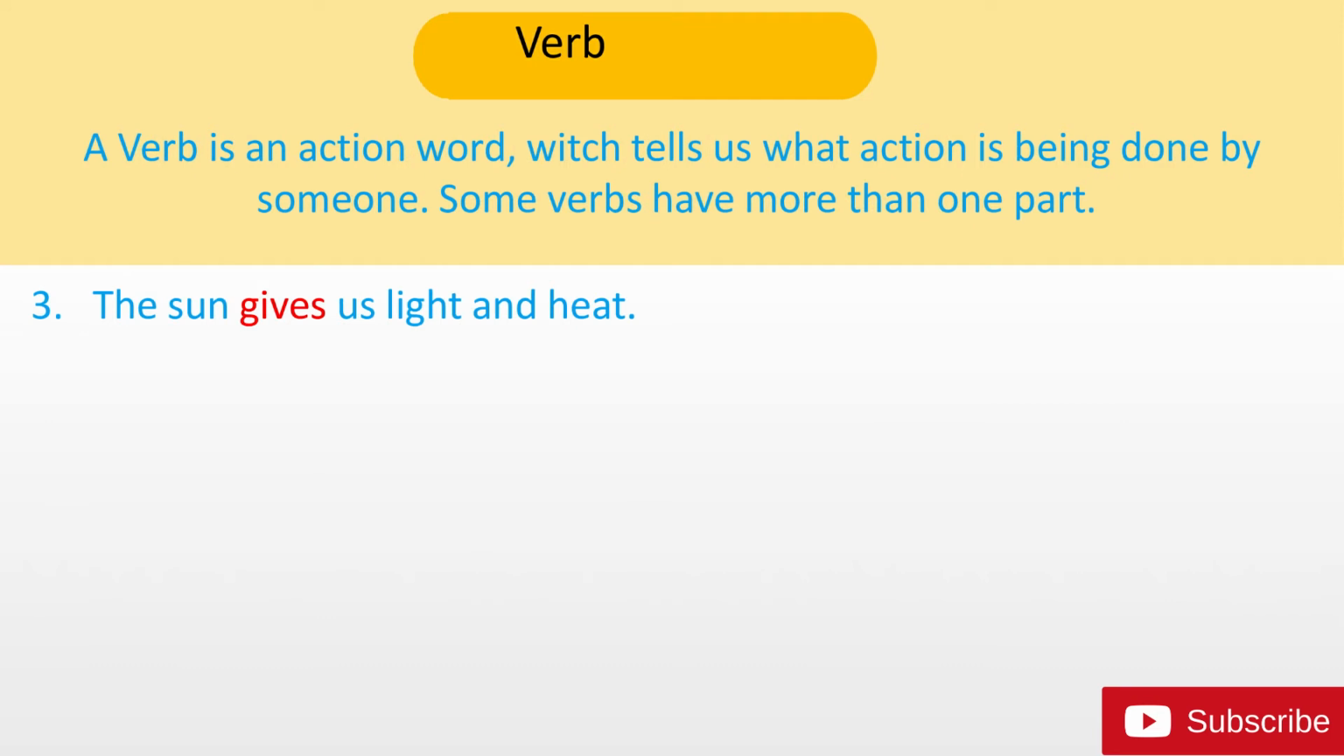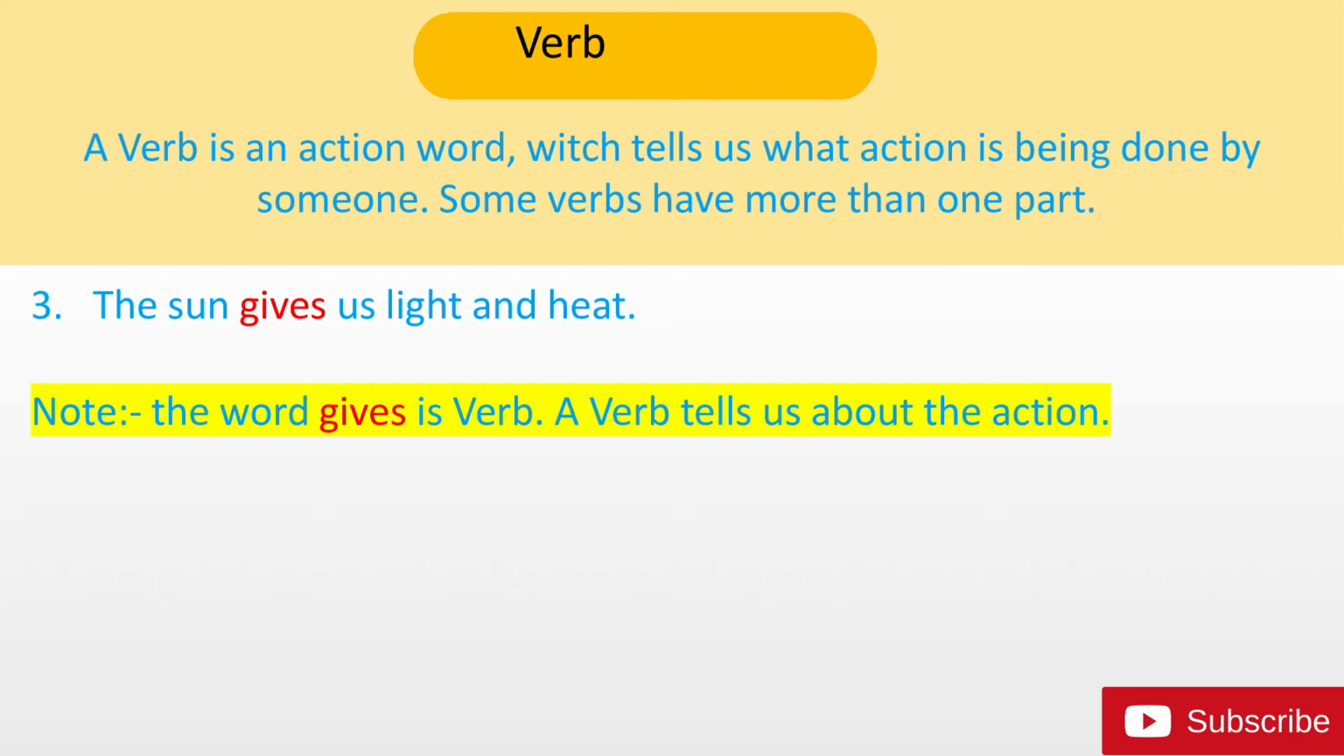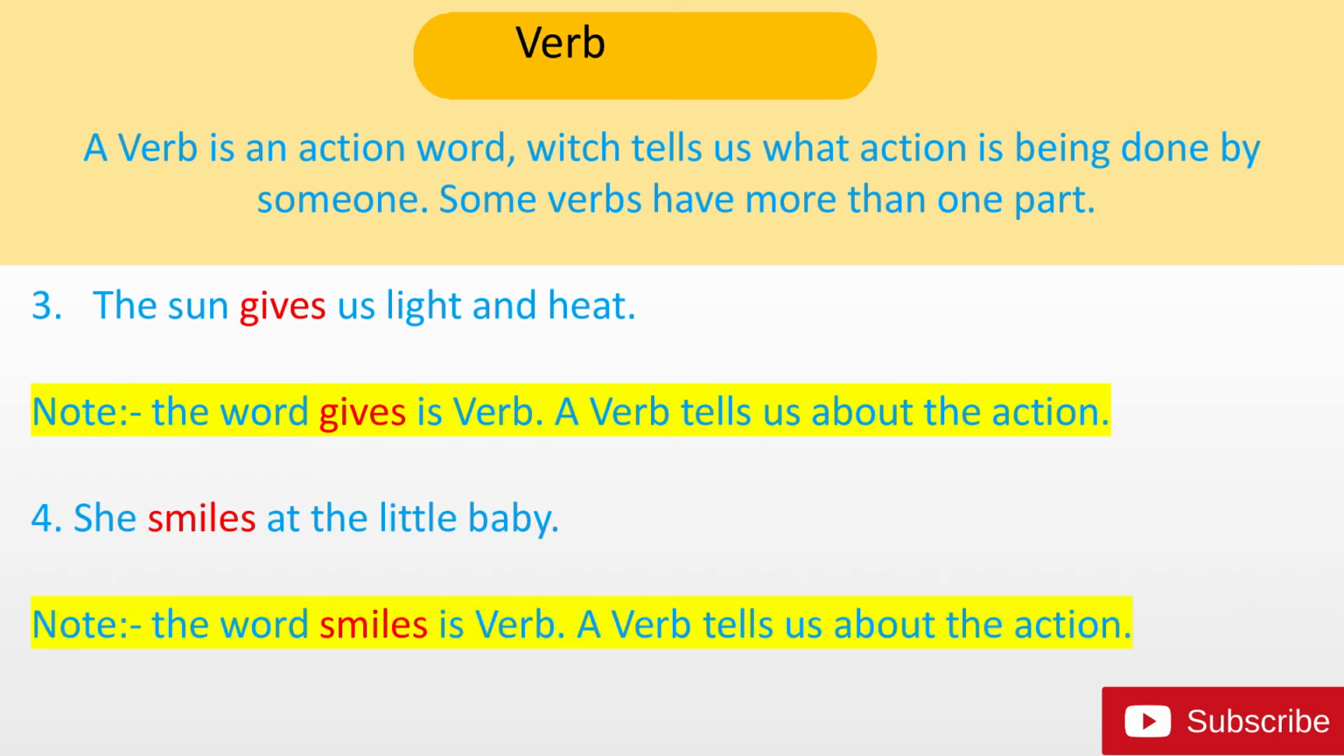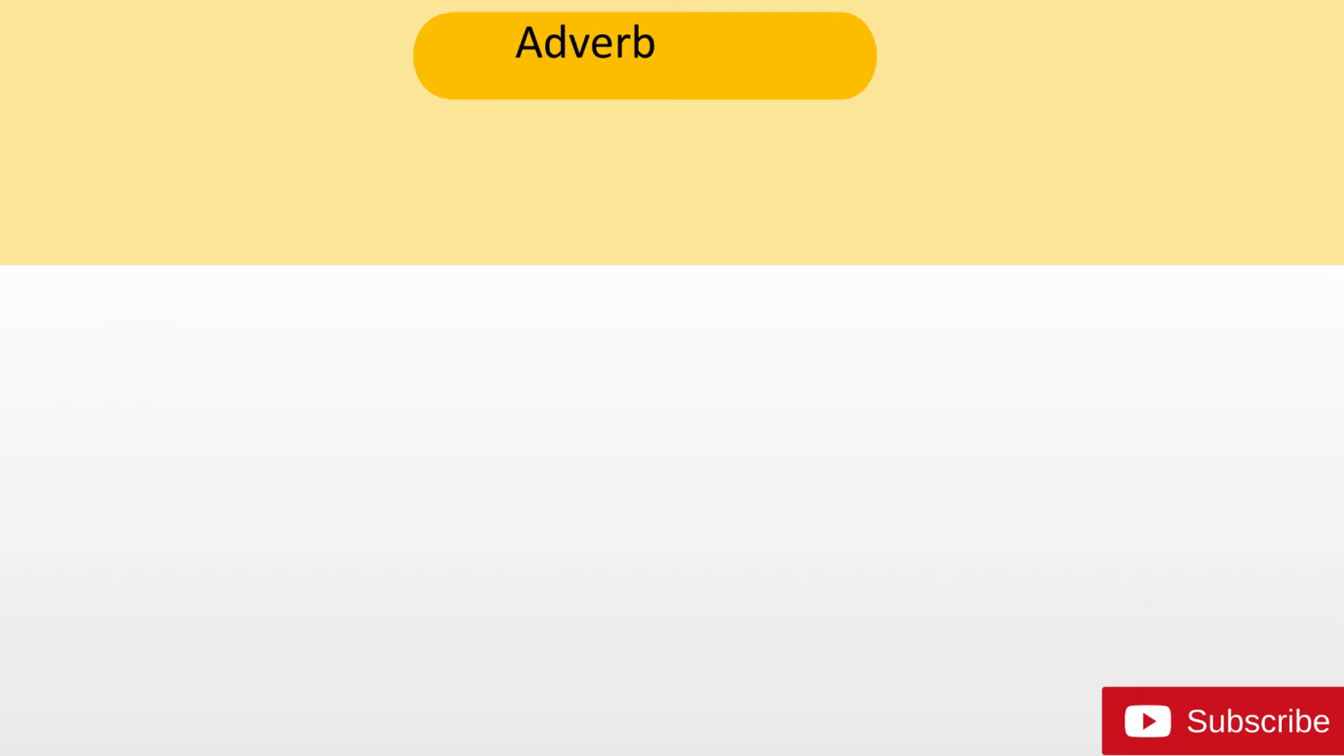Next, the sun gives us light and heat. The word give is verb. A verb tells us about the action. Next, she smiles at the little baby. The word smiles is verb. A verb tells us about the action. The next part of speech is adverb.